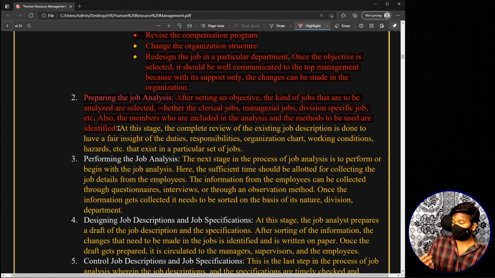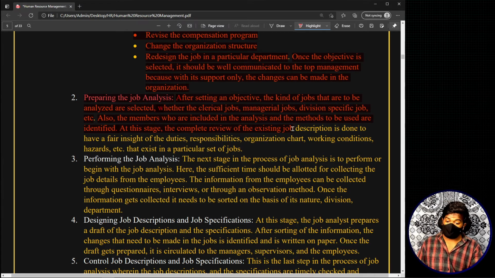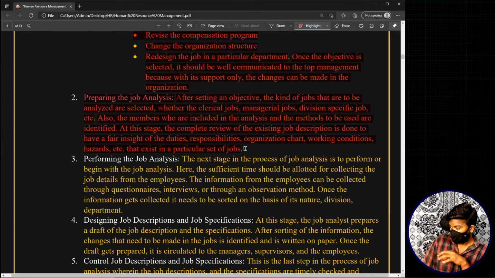So usually certain people are selected who are about to perform this job analysis. All that selection of the people who should do the job analysis will be done in this step only, in the second step of this process of job analysis. Okay, now at this stage, the complete review of the existing job description is done to have a fair insight of duties, responsibilities, organization chart, working conditions, hazards, etc. that exist in a particular set of jobs. Now I told you, right? See, in this particular step, we shortlist each and every job that we want to do job analysis for.